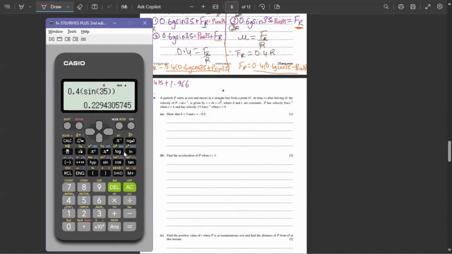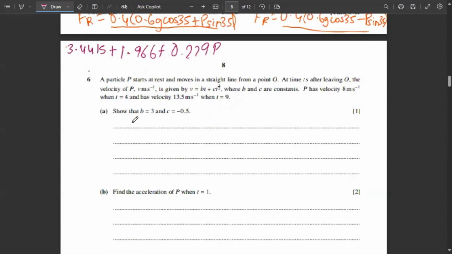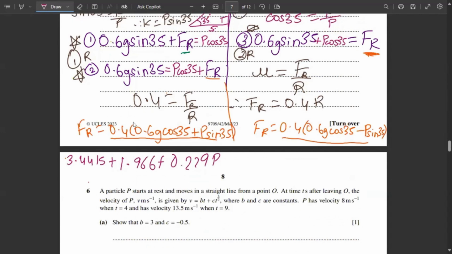So the answer for this is 0.229 P. And now that we know FR, the last will be equals P cos 35. So this is our first equation.